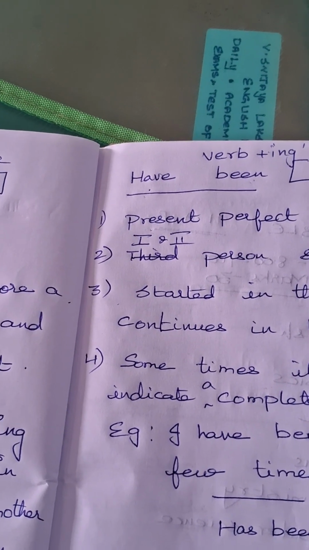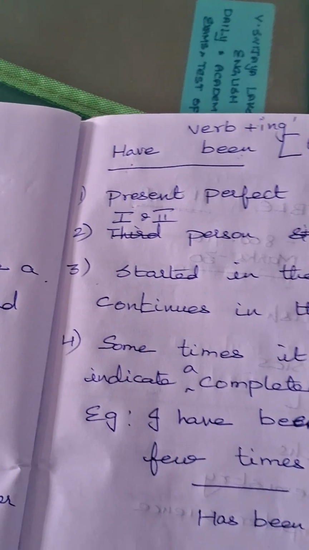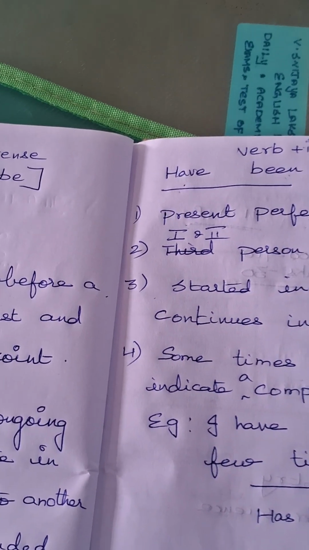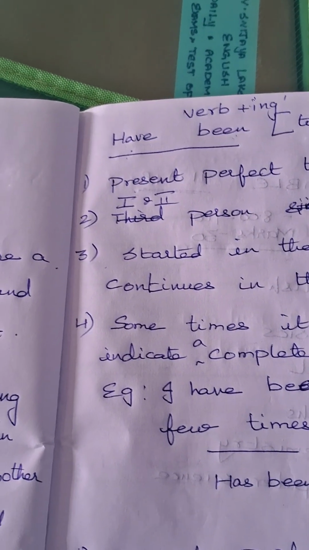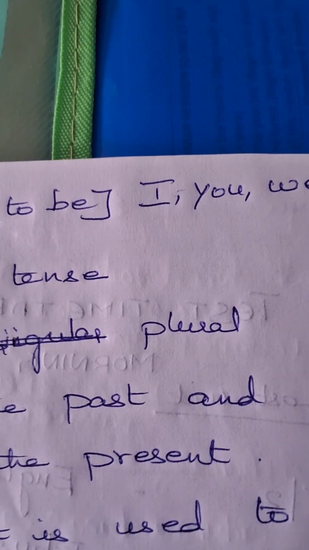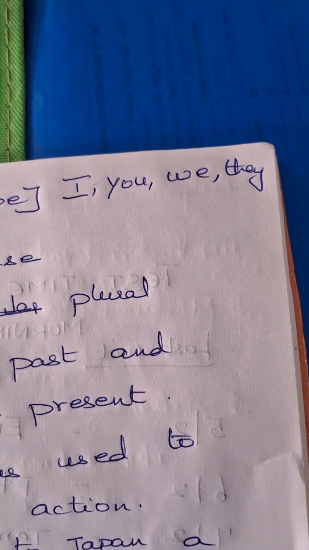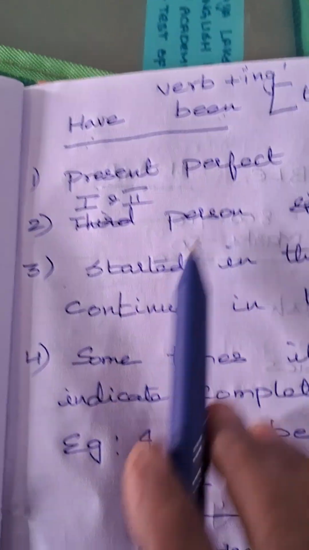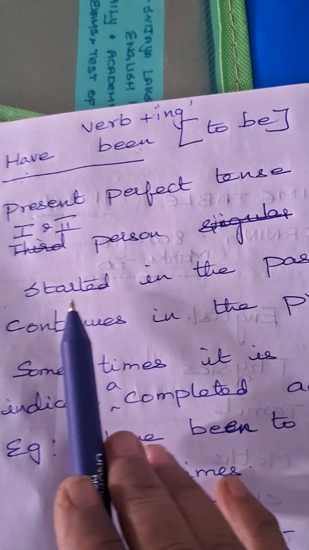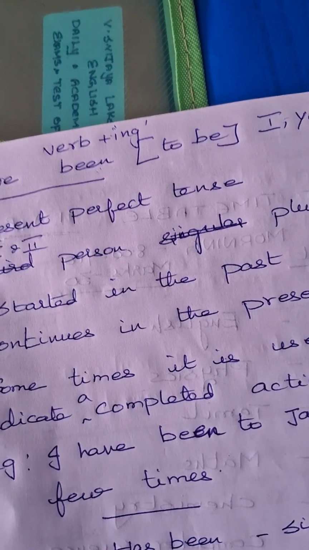When you say you, it is singular, but the same you is what we say to many people also, right? So it comes as plural. When I say I, it is singular, but I am in the first position, so I should go for have. Here I have given I, you, we, they. For all these four persons, we should go for have, and been comes for continuous. It is a present perfect tense and is used for first and second person plural, not singular children. We don't know whether you is singular or plural.